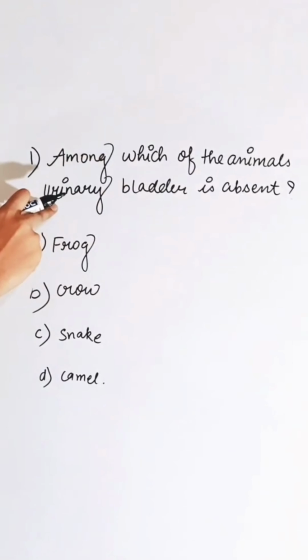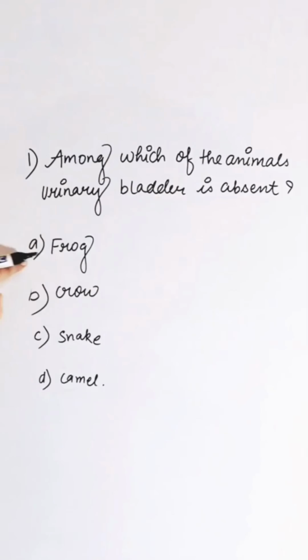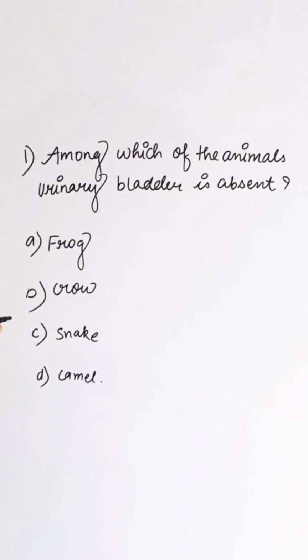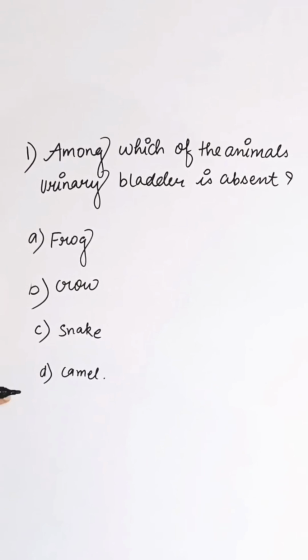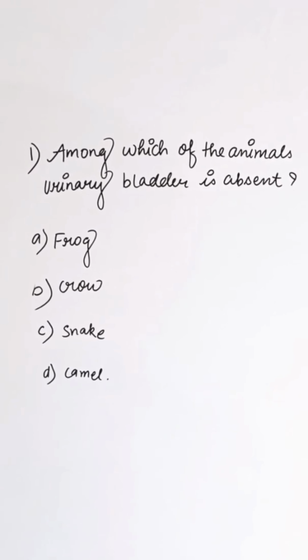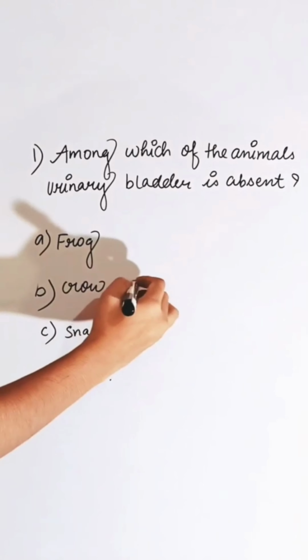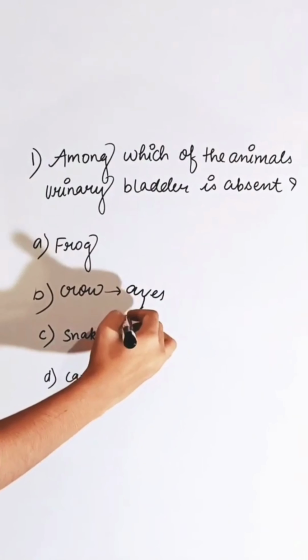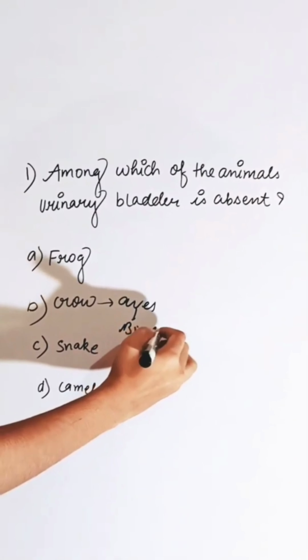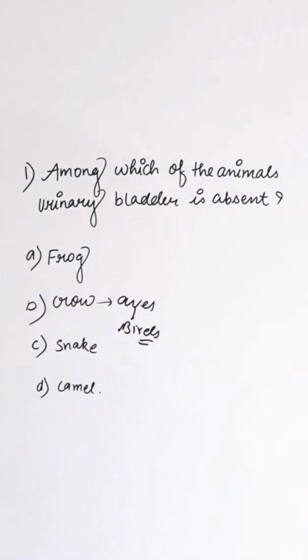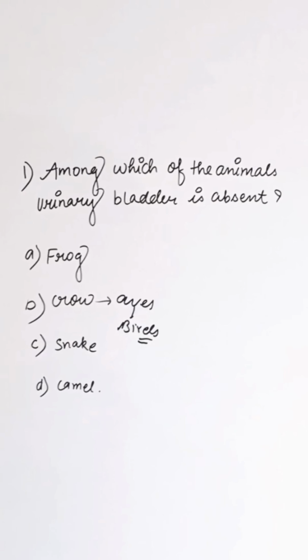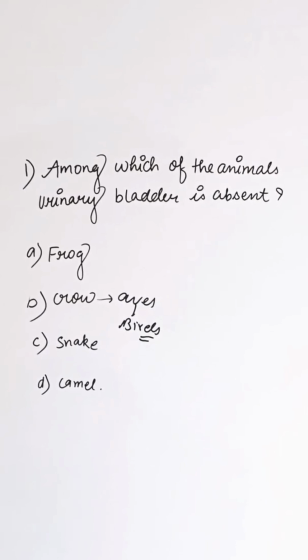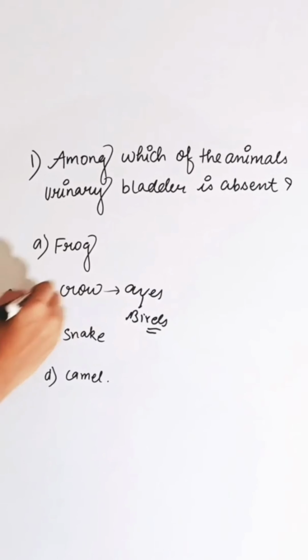In which of the following animals is the urinary bladder absent? First option frog, second is crow, third is snake, and fourth is camel. Crow is a member of the class Aves, in which all the birds are included. In birds, the urinary bladder is absent as an adaptation to make their body light for flight purposes. So the correct answer is B.